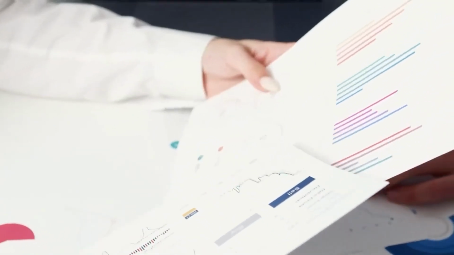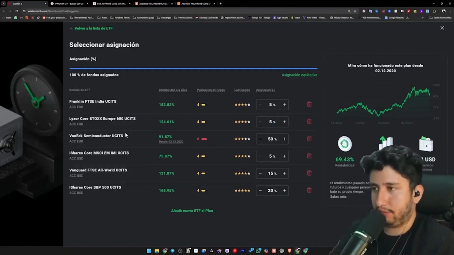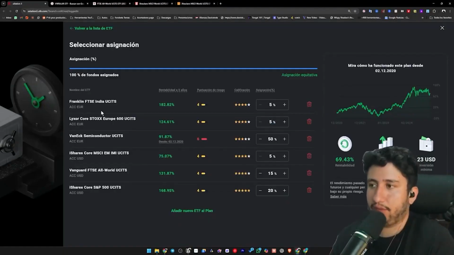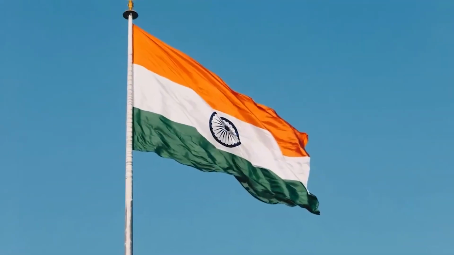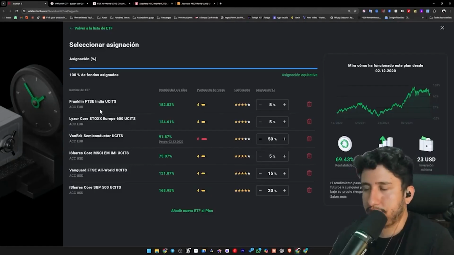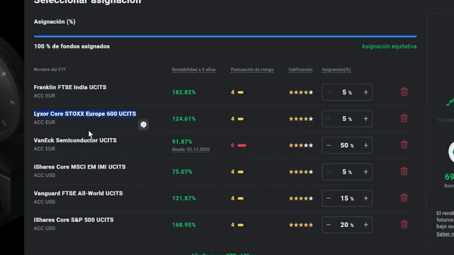So now I'm going to weight it, examine what percentage I assign to each one. We do this again based on the strategy we have and the risk profile we possess. I could perfectly leave it as it is here, and by the way, I'm not going to explain this portfolio, but just so you comprehend a bit about this ETF, it is based in India, an economy that I currently haven't invested in on other platforms, so I want to experiment with it here.